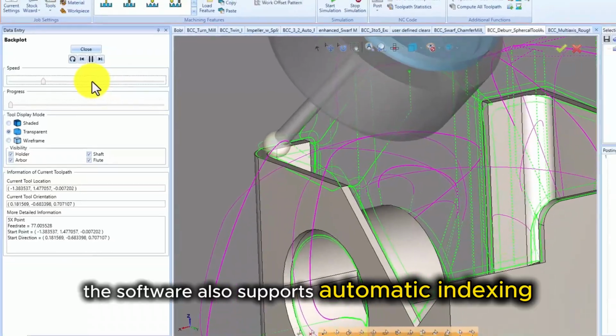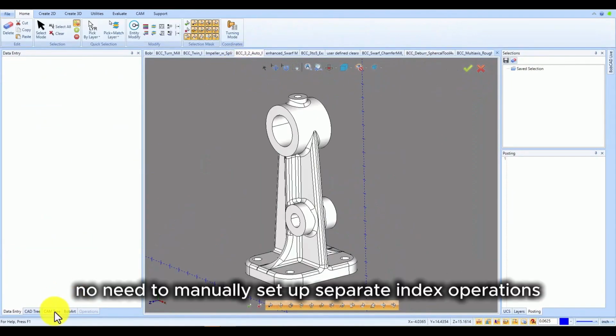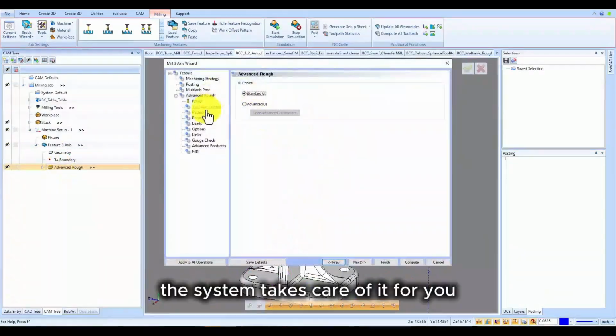The software also supports automatic indexing for 3+2 machining. No need to manually set up separate index operations. The system takes care of it for you.